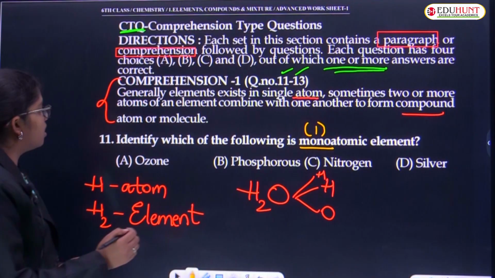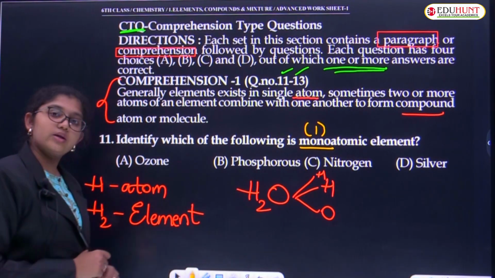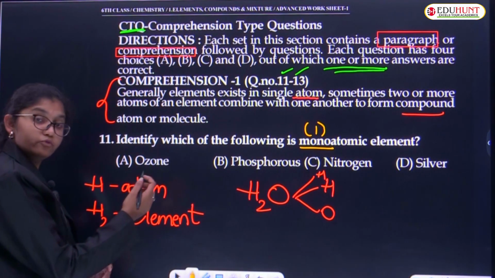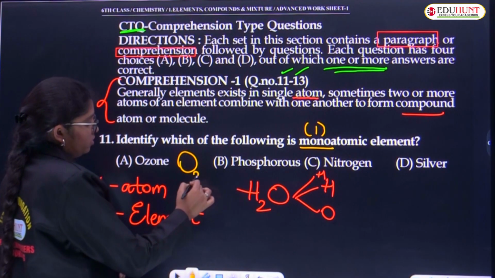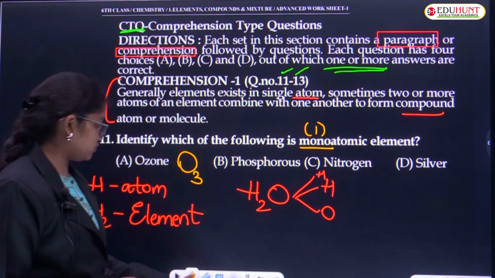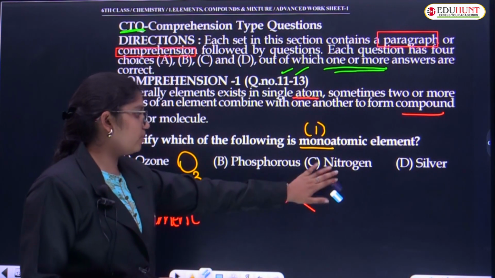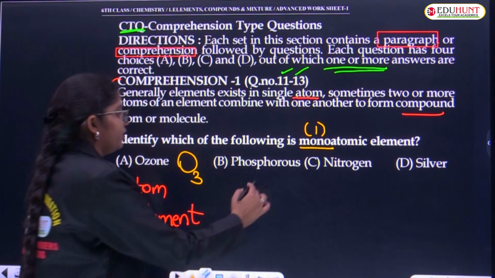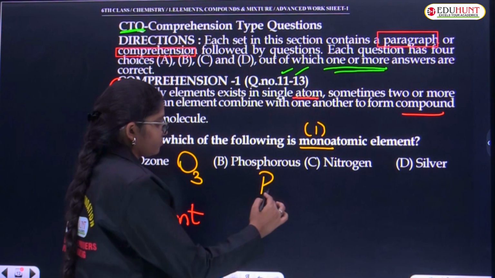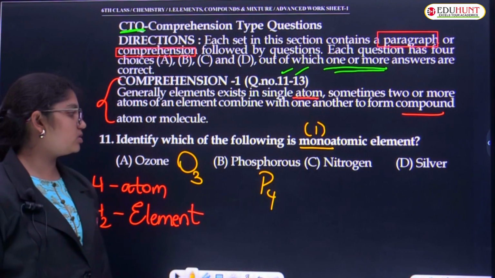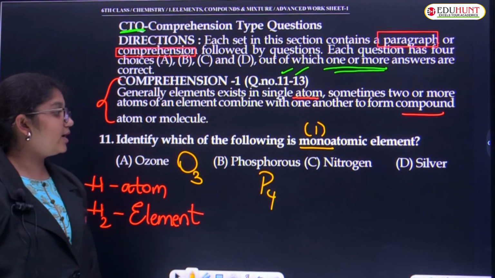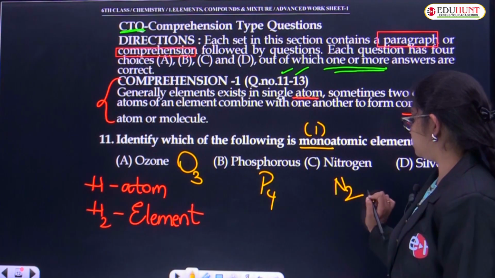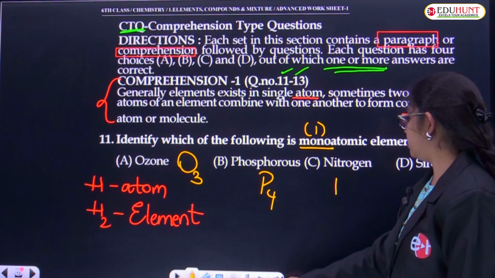So in these options, what is the monoatomic element? What is ozone? Ozone is triatomic, which means polyatomic, and it is written as O3. What about phosphorus, children? Phosphorus is P4, also polyatomic, coming under tetratomic. Nitrogen: I said it just now, N2.